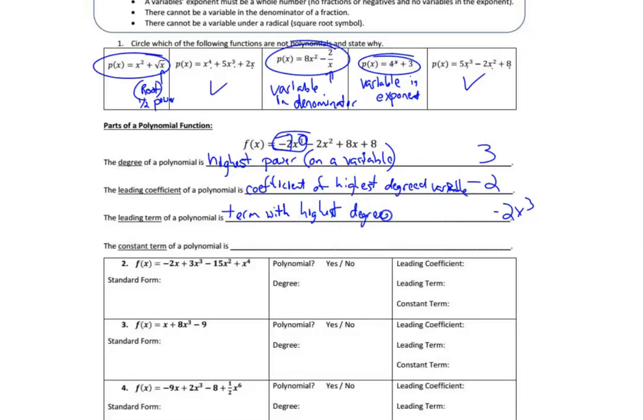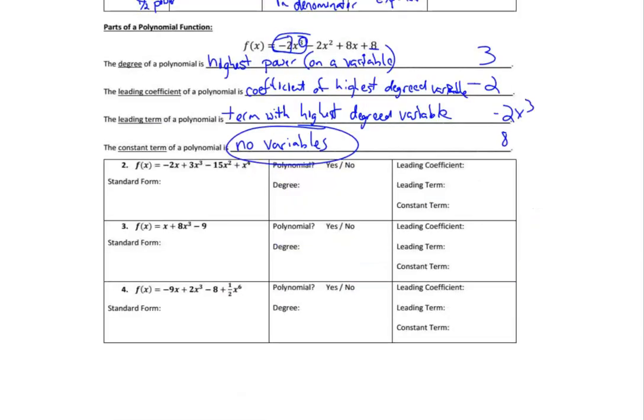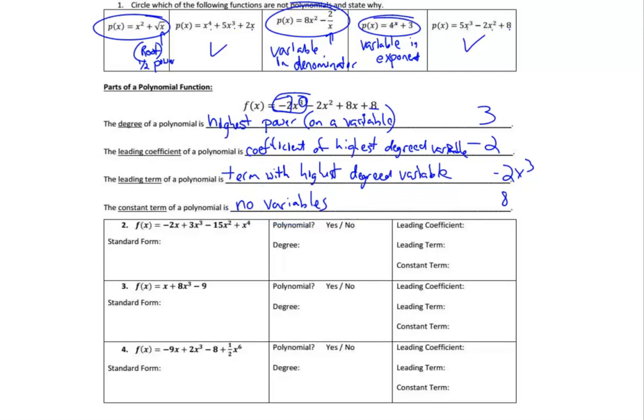The next term we're going to talk about is the constant term. In this problem, that's 8. It is the term without any variables. I'm just going to put no variables, no letters, the one that's a number by itself. I don't know why I circled that. Anyway, let's move on to number 2. I'm going to erase that circle because it didn't need to be circled.